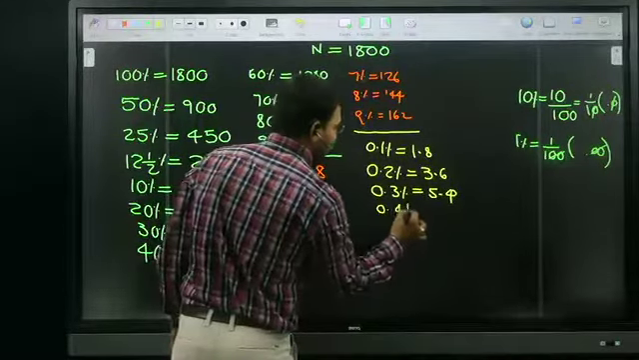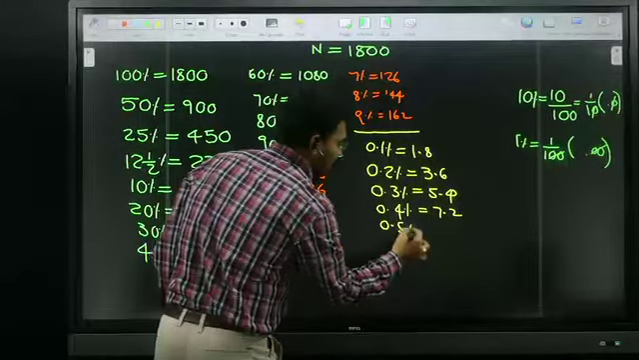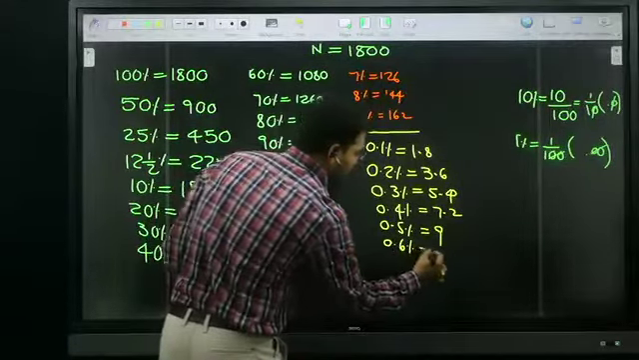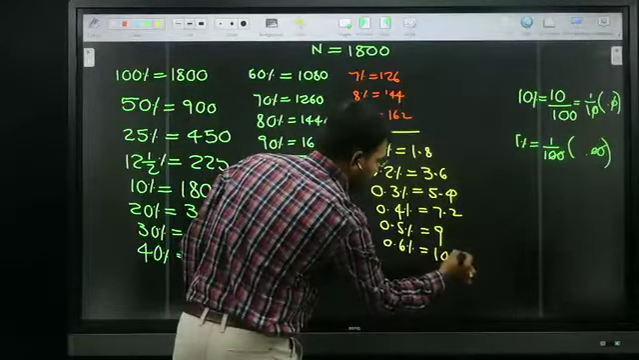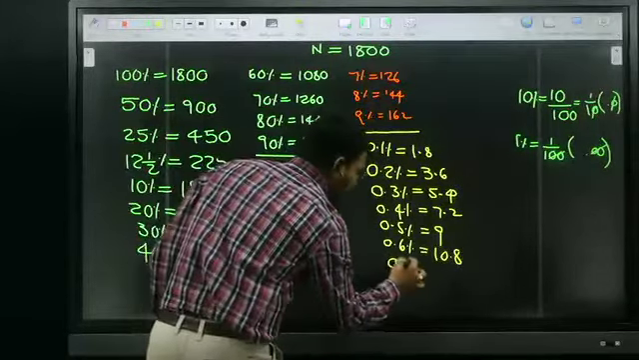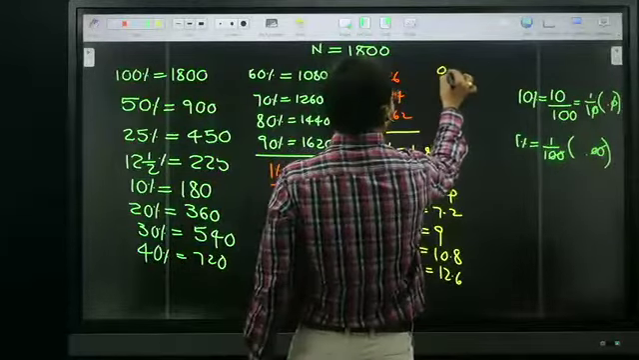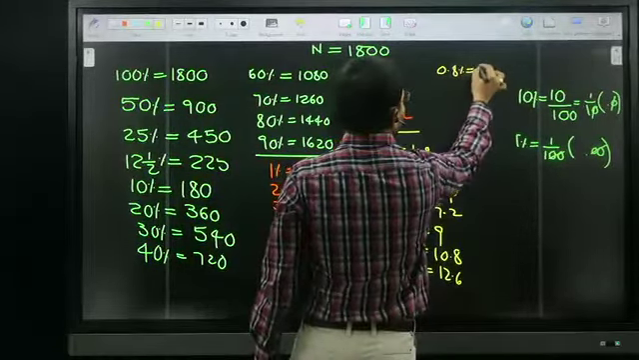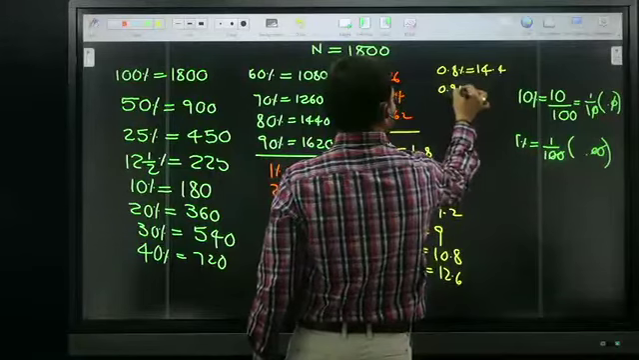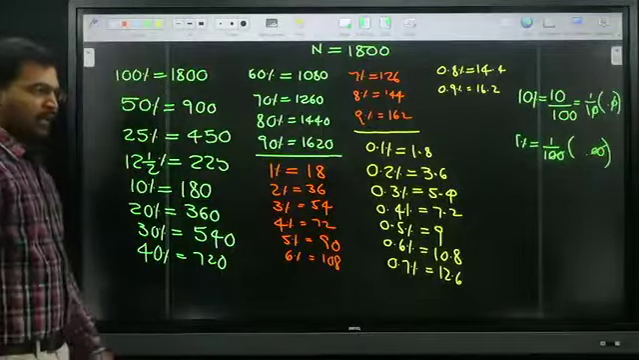0.4% is nothing but what? 7.2. 0.5% is nothing but what? 9. 0.6% is nothing but what? 10.8. 0.7%? 12.6. 0.8% is nothing but what? 14.4. 0.9%? 16.2. All of you okay?